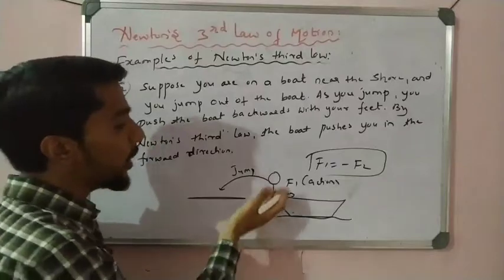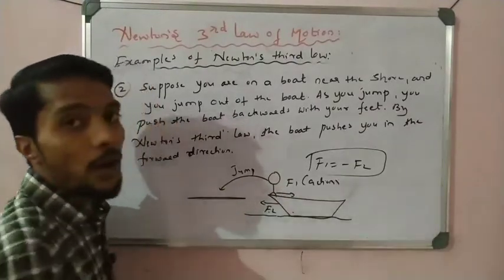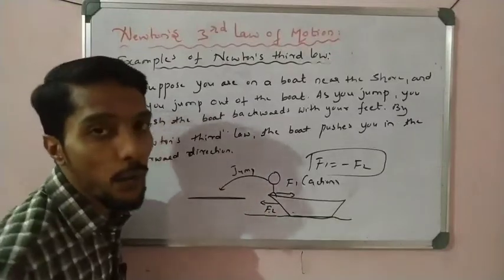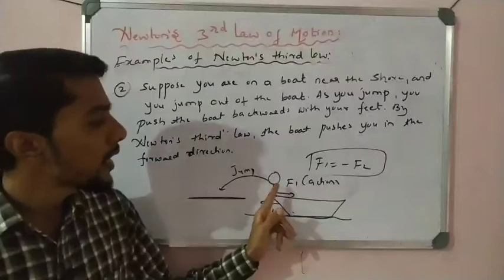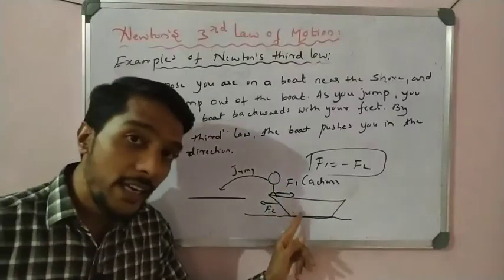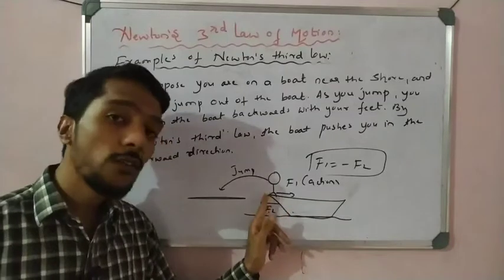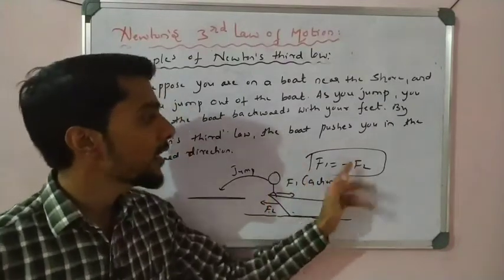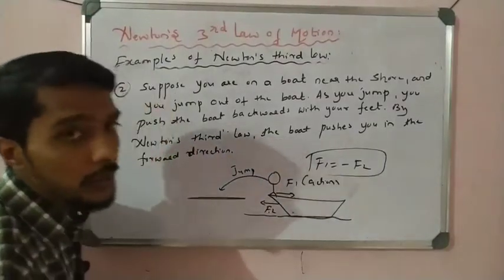So that is why when you jump from the boat, you observe that the boat moves slightly backward, right? That is action and reaction, equal and opposite. F1 is the force applied by the feet on the boat as an action, and F2 is the force applied by the boat on the feet as a reaction. So action and reaction are equal and opposite. This, students, is the second example of Newton's third law.